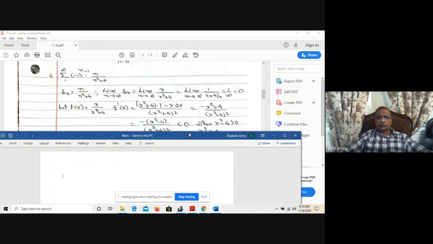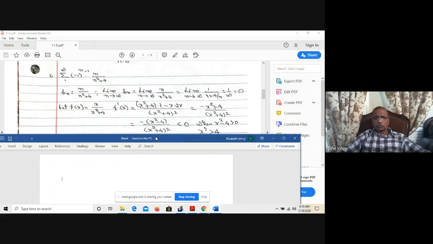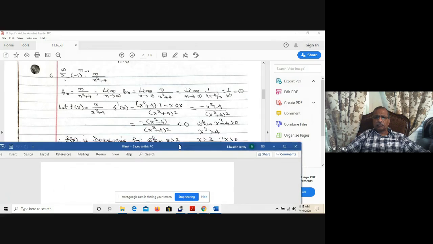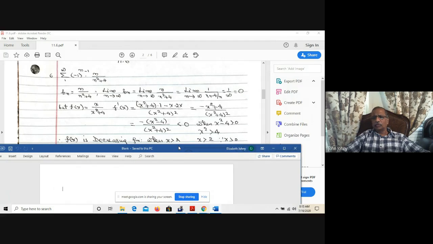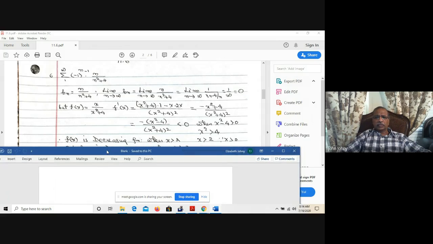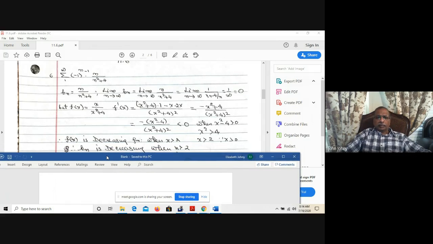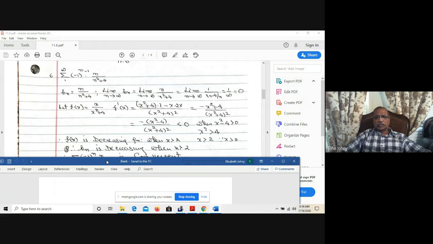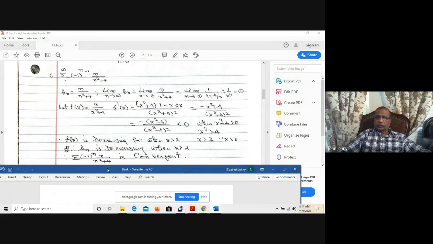I'm going to pull out a negative sign from the numerator. So negative x squared minus 4 divided by x squared plus 4 the whole square. The denominator is always positive. The whole expression is negative when x squared minus 4 is positive. That is when x squared is greater than 4. And since we don't consider the negatives, x must be greater than 2. So f(x) is a decreasing function whenever x is greater than 2. Therefore, b_n is a decreasing function when n is greater than 2.